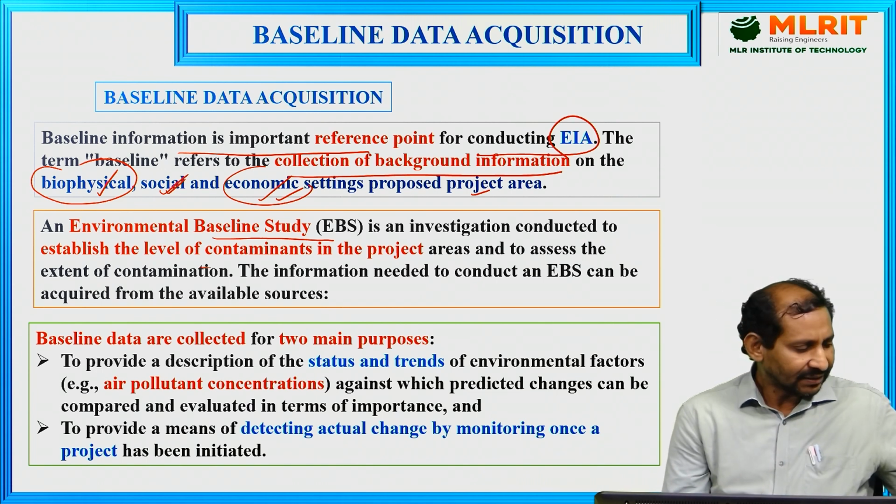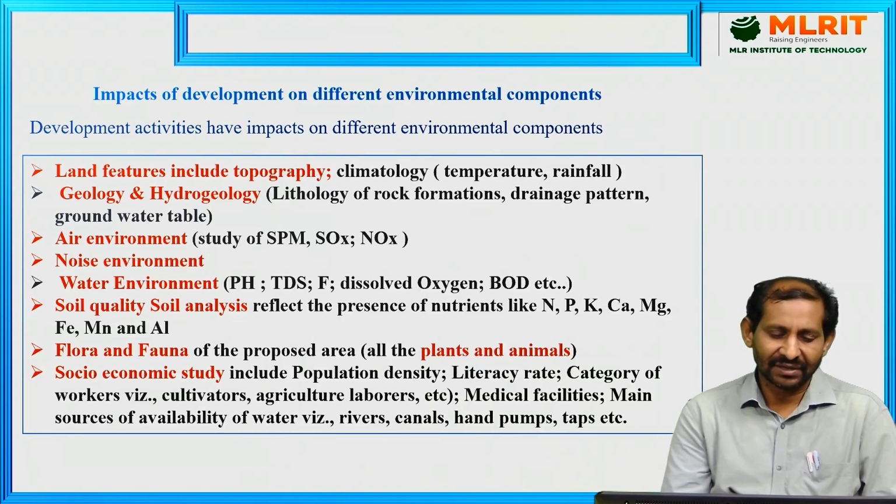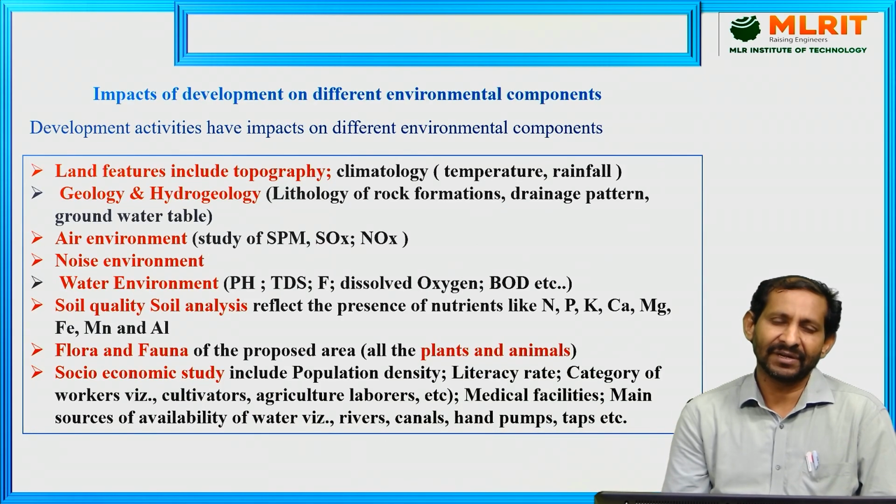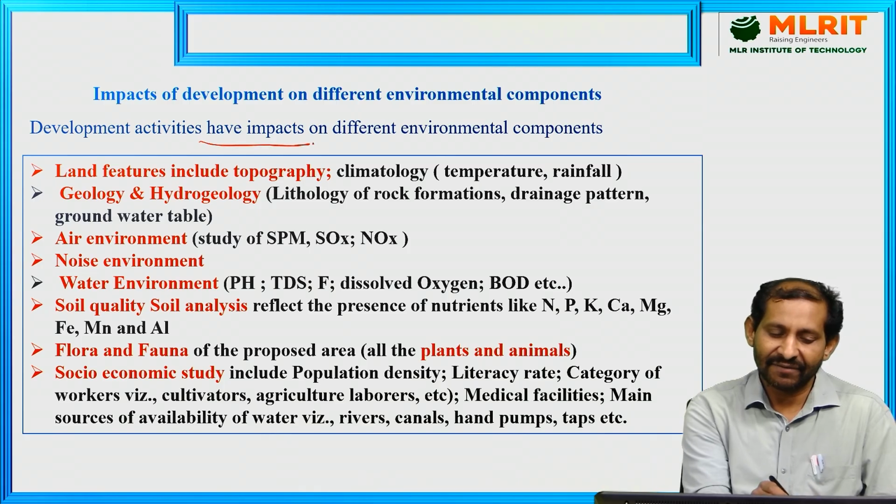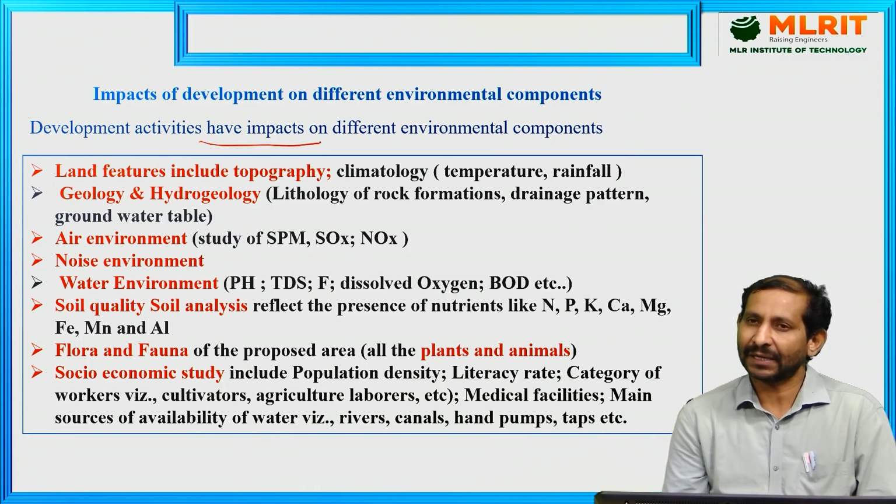These are the parameters we check during the baseline data. Developmental activities have impacts on different environmental components.